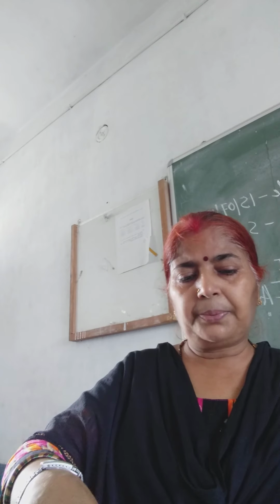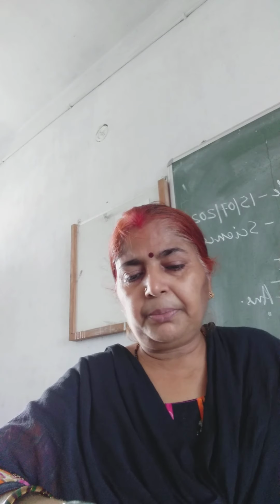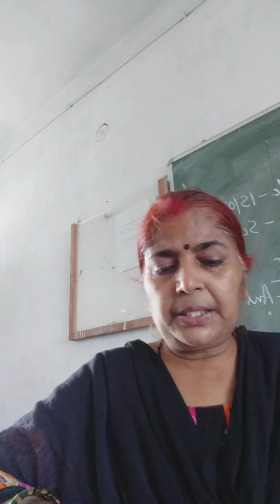This image is smaller in size than the object. So you have seen that in a convex mirror, if you change the distance of the object from the mirror, the nature and size of the image remains the same. It does not change.